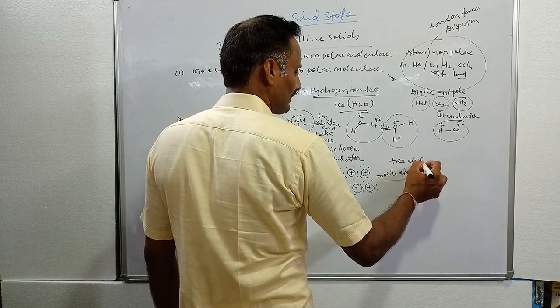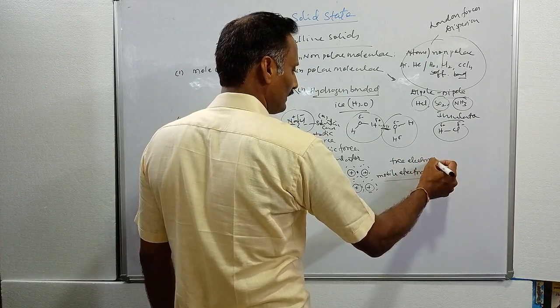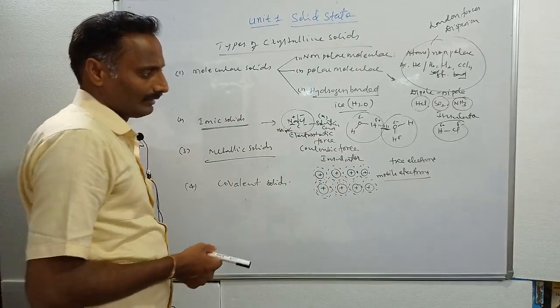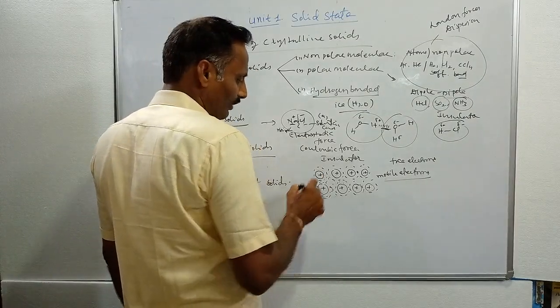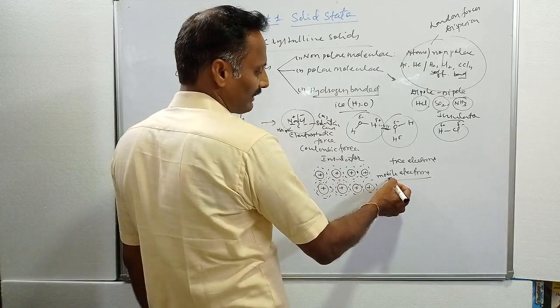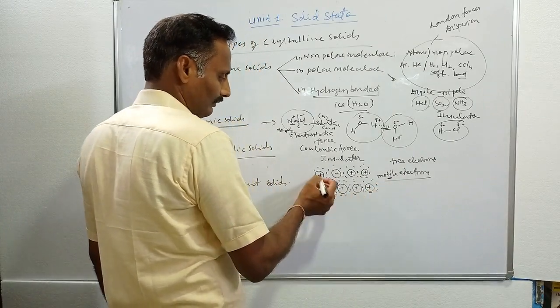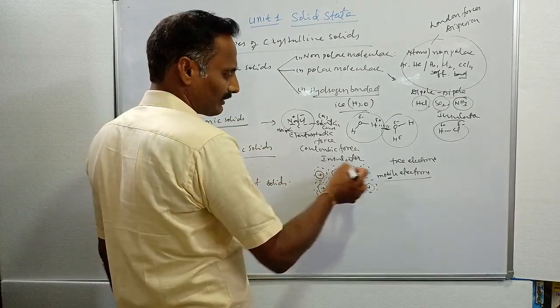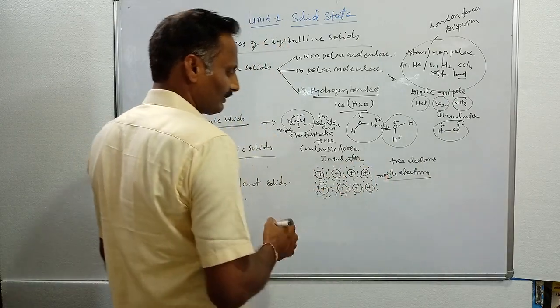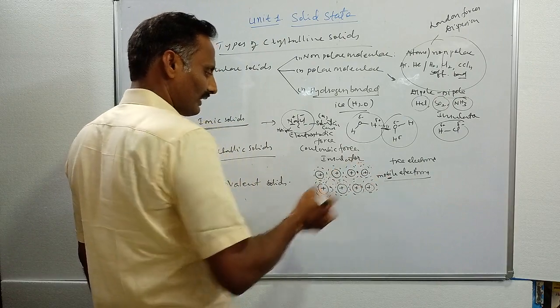These free electrons can move from one place to another by applying heat or electric current. If you apply external voltage or external thermal energy, these mobile electrons carry current from one place to another, and also carry thermal energy, due to the presence of free electrons or mobile electrons.